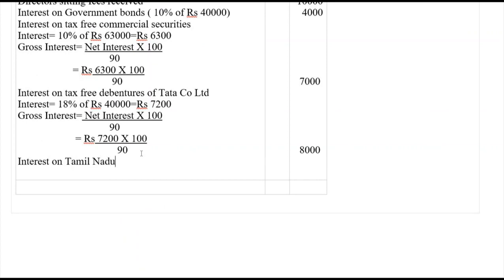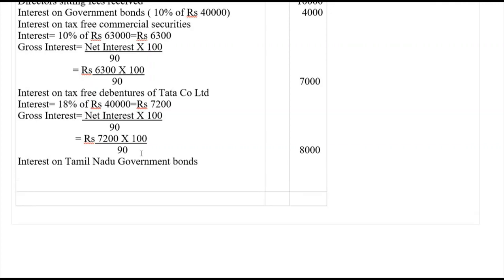Then the next one, interest on Tamil Nadu government bonds. Here the rate of interest is 10% of rupees 30,000 for 6 months, so we'll get 1,500.